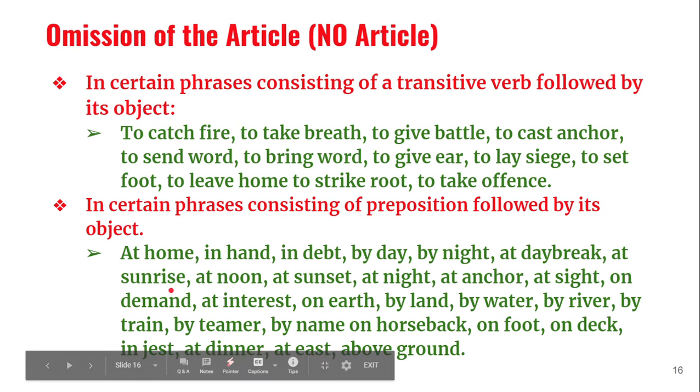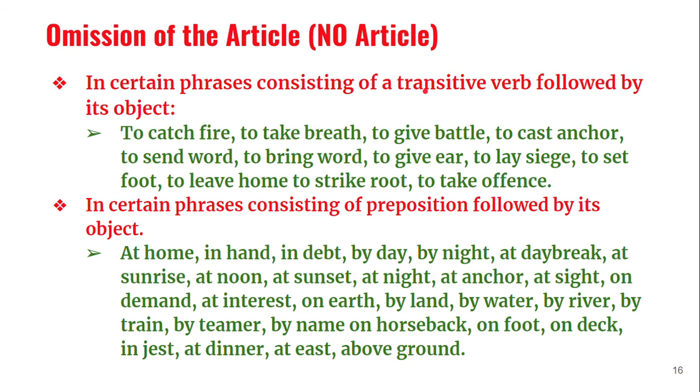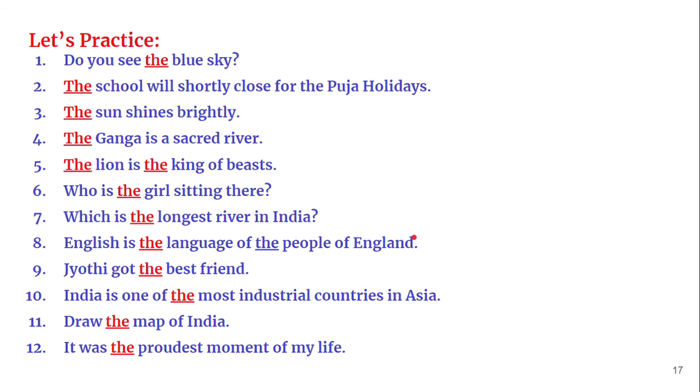In hand, in debt, by day, by night, at daybreak, at sunrise, at noon, at sunset, at night, at anchor, at sight, on demand, at interest, on earth, by land, by water, by river, by train, by steamer, by name, on horseback, on foot, on deck, in jest, at dinner, at east, above ground. These are prepositional phrases where we cannot use any article before the noun. And let's practice.